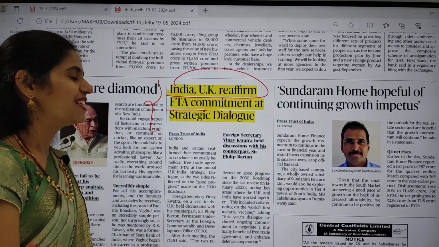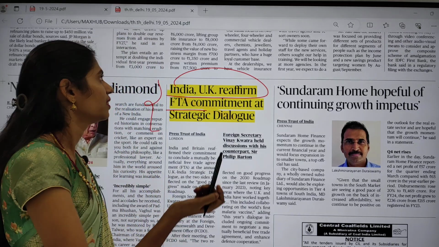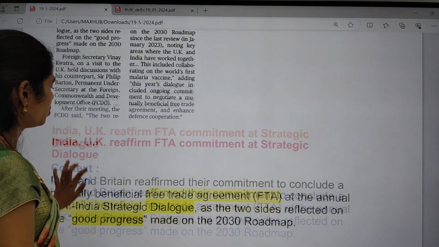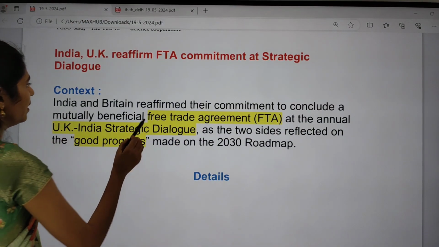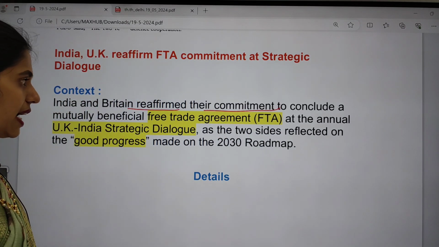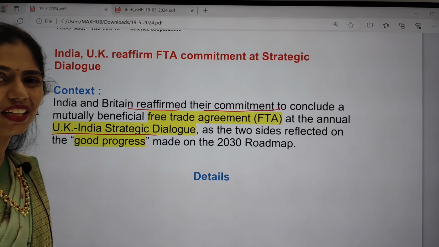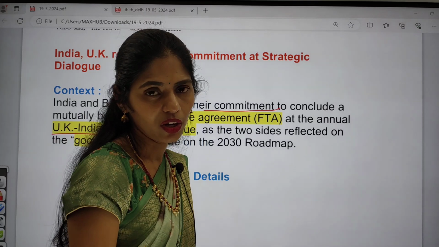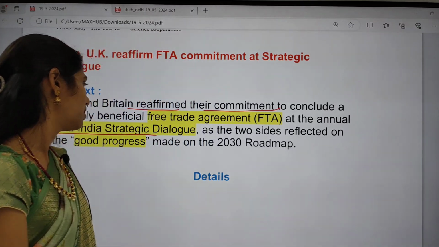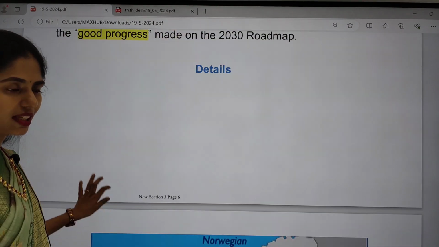We already discussed this topic a number of times, so let us have a brief discussion regarding this topic once again. Now let us see the notes part. Why is it in news? India and Britain reaffirmed their commitment to conclude a mutually beneficial free trade agreement at the annual India-UK strategic dialogue. It is very helpful for good progress, and it is made on the 2030 roadmap.